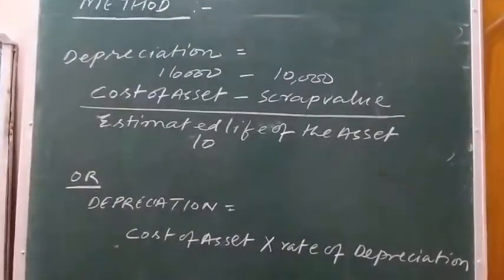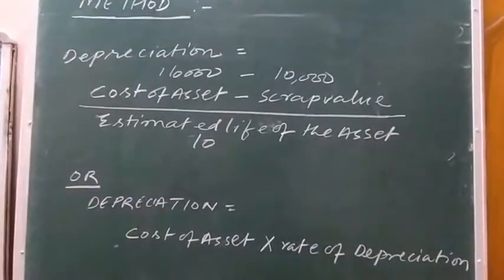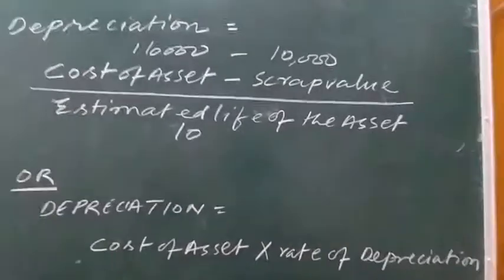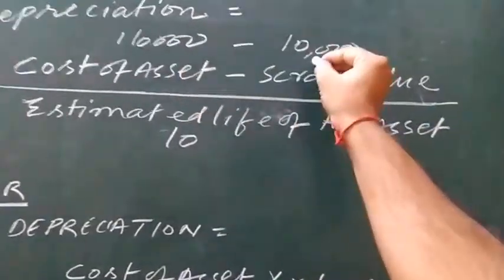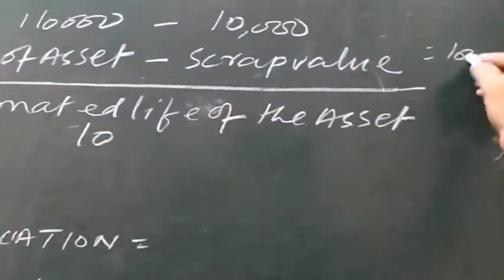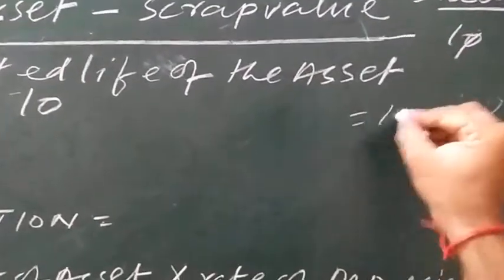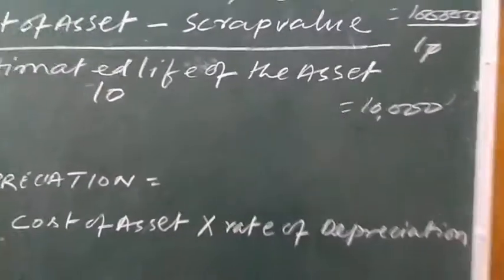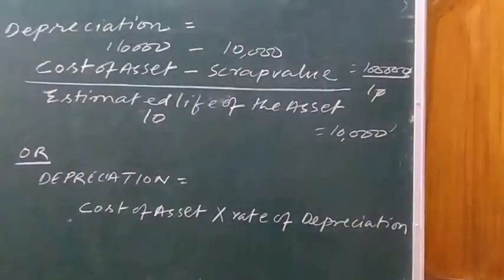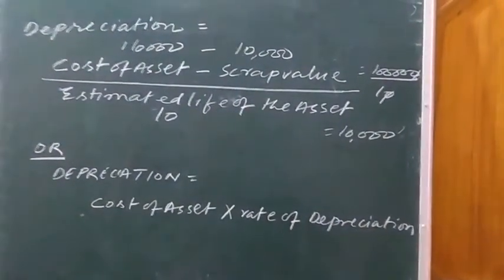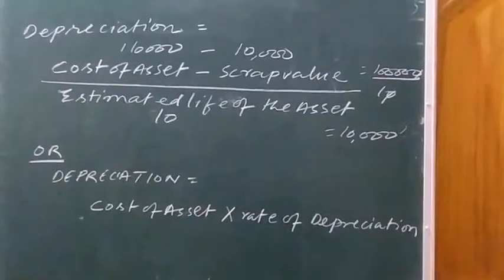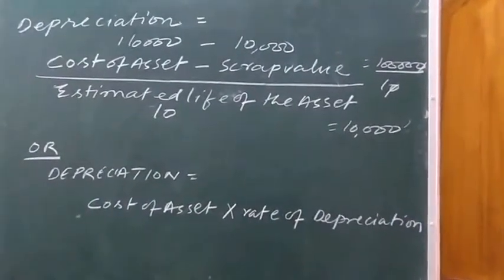Now we need to calculate the depreciation amount for 10 years. Just do the calculation. 1,10,000 minus 10,000 is 1,00,000, upon 10, that will be 10,000. So 10,000 is the amount of depreciation which will be charged for 10 years.